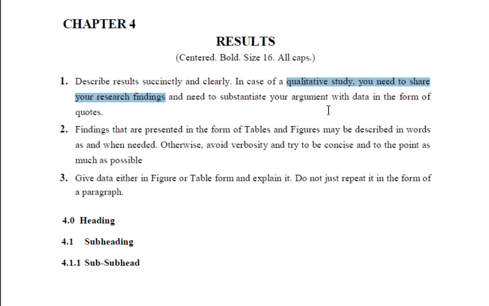You need to support your argument with the data in the form of codes. Don't just give the figures; you have to describe what they mean. Findings presented in tables and figures may be described in words as and when needed. Suppose you are giving a table of medical history data.